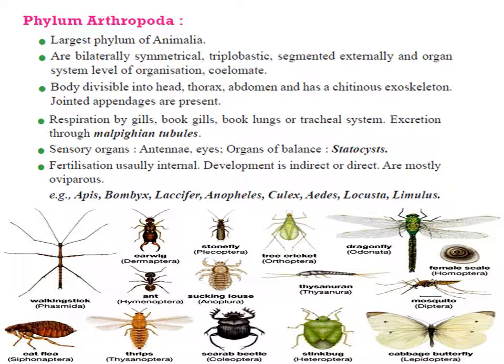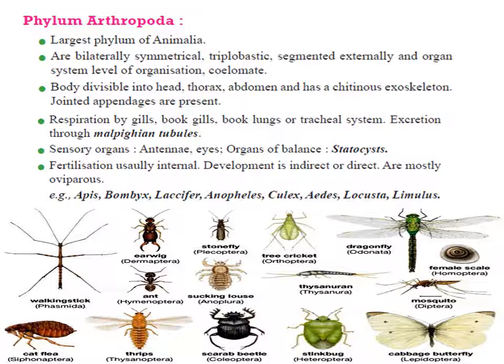The next phylum is phylum Arthropoda. This is the largest phylum of kingdom Animalia. These animals possess jointed appendages. Arthropoda means, arthros means jointed, poda means appendages. That's why they are called Arthropoda.